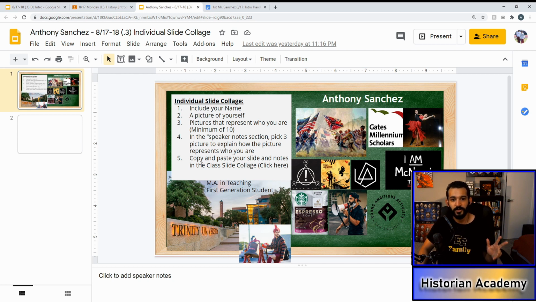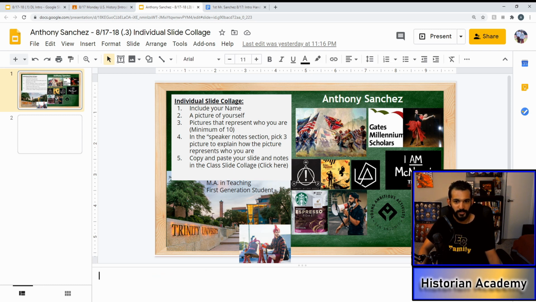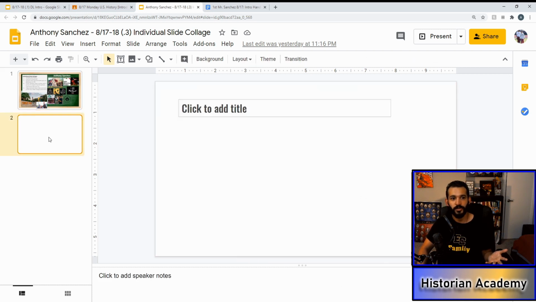And the last part, copy and paste your slide and notes in the class slide collage. Click here. Right now it's not linked, but later it will be. So here are my pictures, and the speaker notes is this down here. So you're going to choose 3 pictures. Tell me which picture and explain how they represent you. And you're going to do so on this slide.